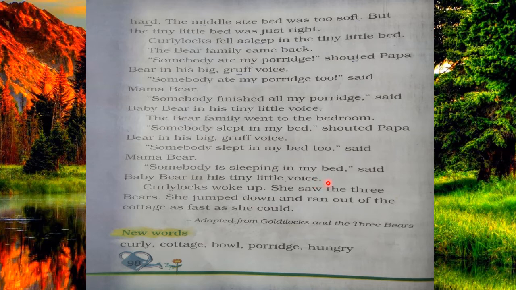After then what happened? When Baby Bear saw that somebody is sleeping in his bed, he said it in a tiny little voice, that somebody is sleeping in my bed.